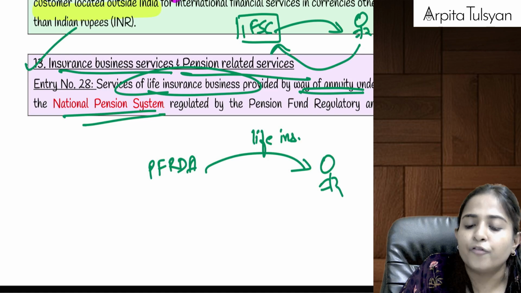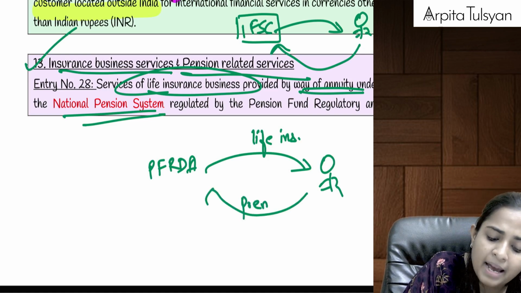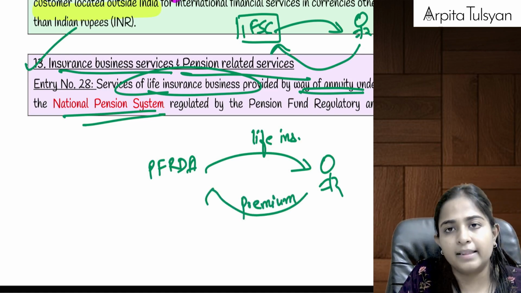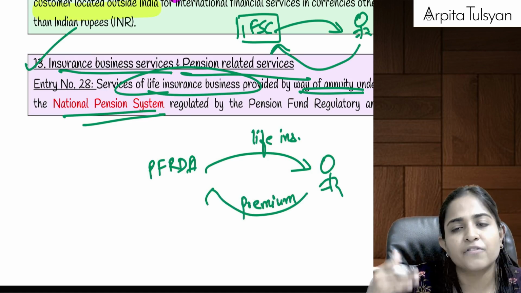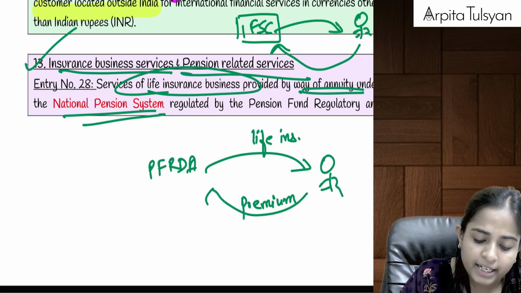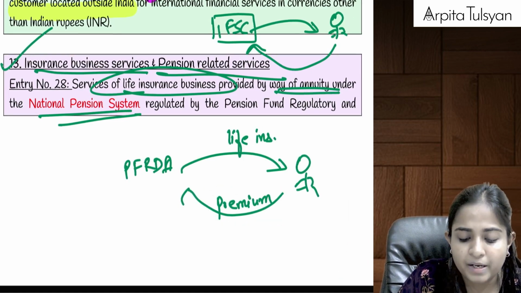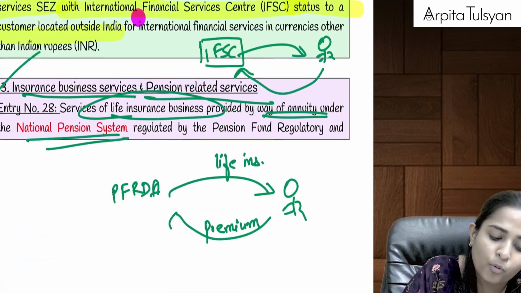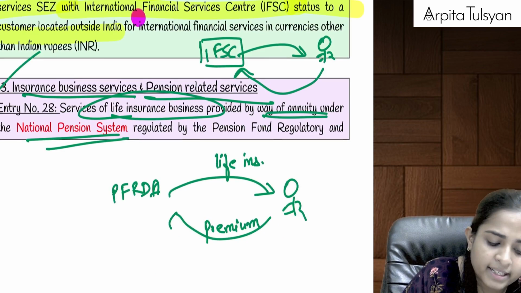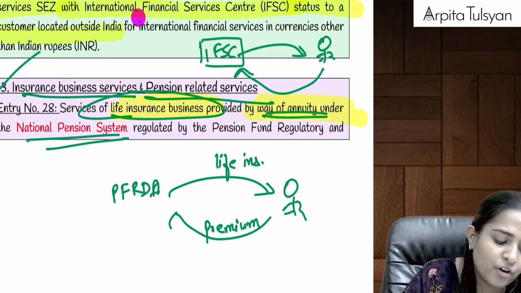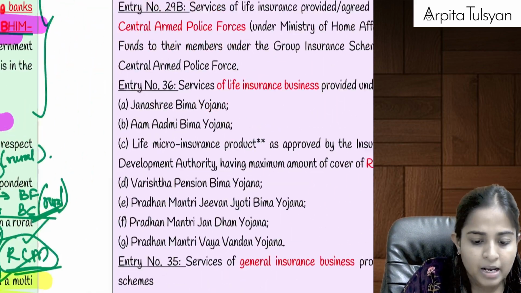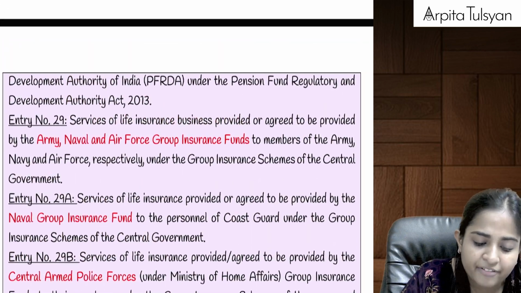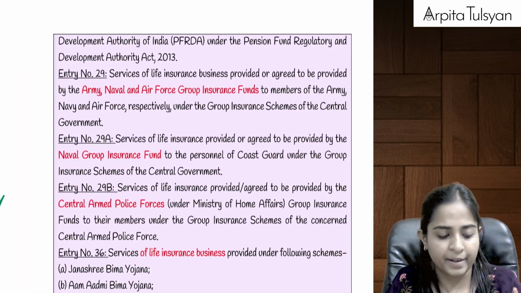As of now, you have to keep on paying premium, and then if the policy holder passes away, his family members will get some annuity. So this premium will be totally exempted from GST, provided it is a life insurance business provided by way of annuity under the NPS. Life insurance business taken under NPS.